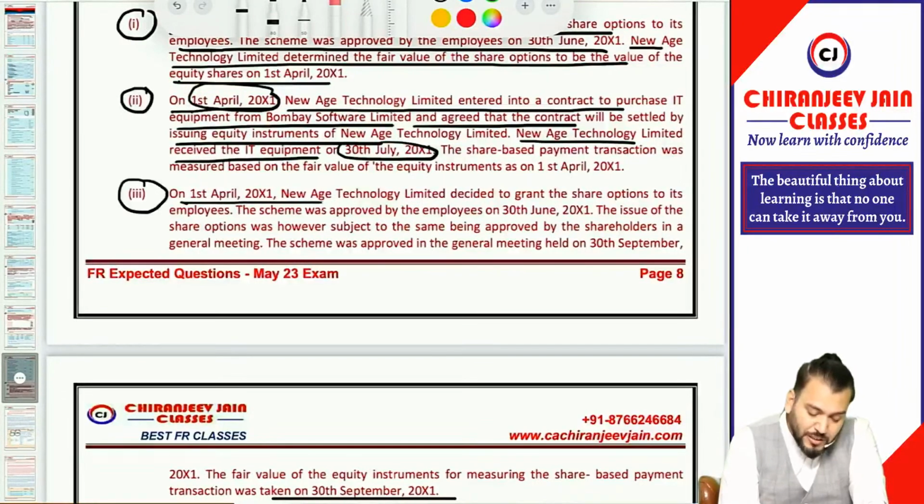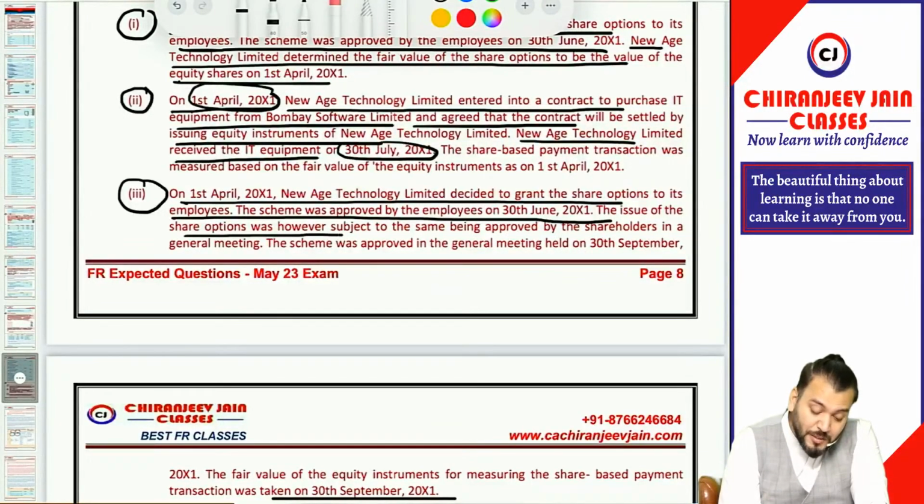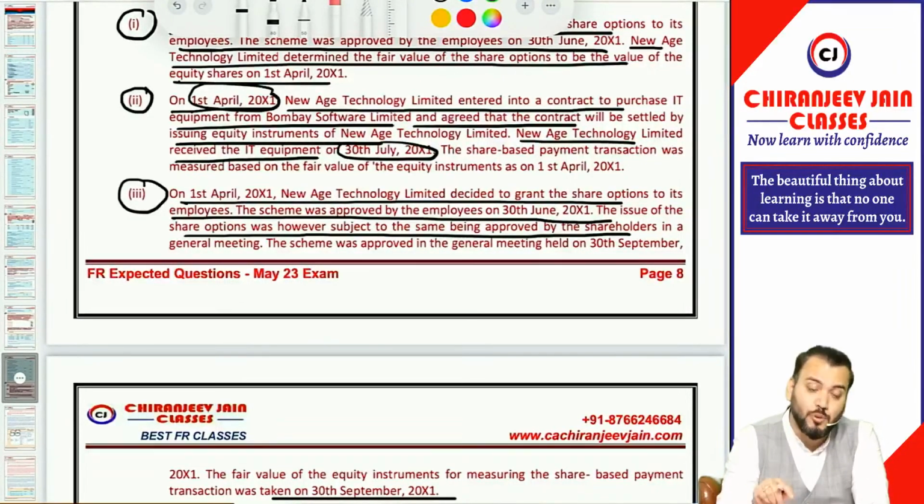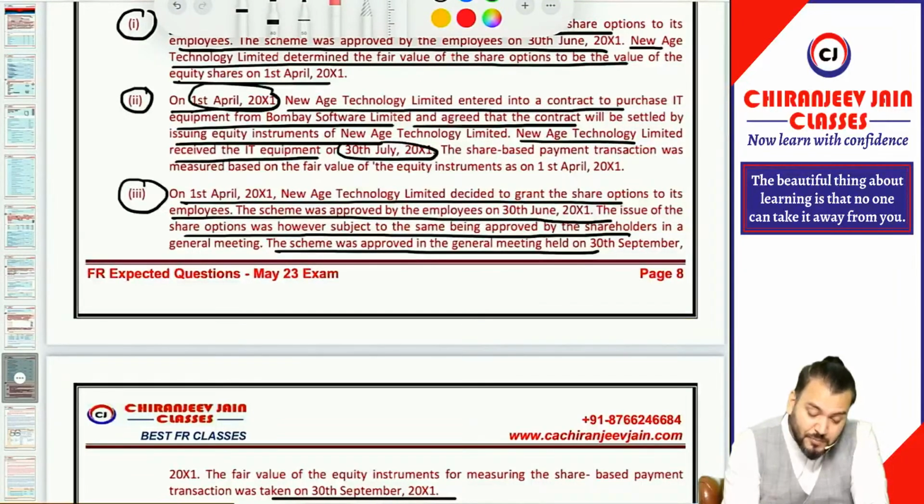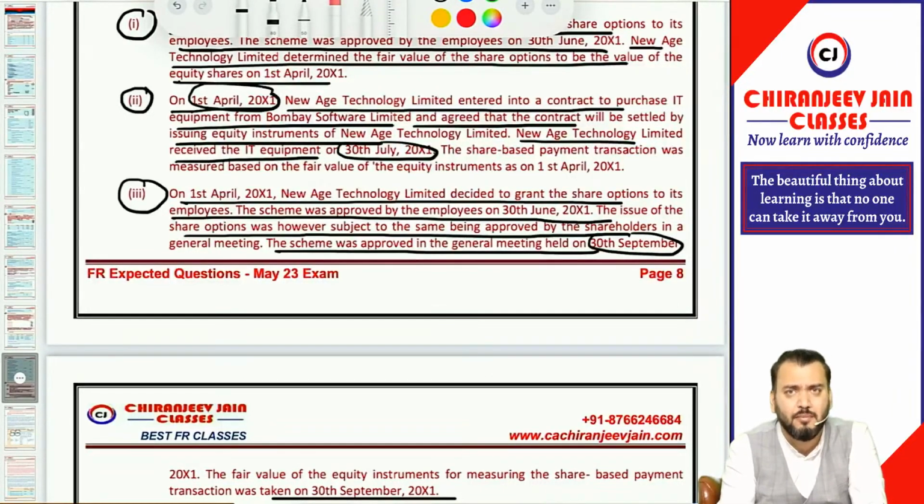Third. On 1st April 2001, New Age Technology Limited decided to grant the share option to its employee. The scheme was approved by the employee on 30th June. The issue of the share option was, however, subject to the same being approved by the shareholders. So in this case shareholders' approval is also required, and the scheme was approved in the general meeting held on 30th September. So again 30th September becomes the grant date as well as measurement date, because this is an employee share based payment transaction. So grant date and measurement date will be same for employee share based payment.